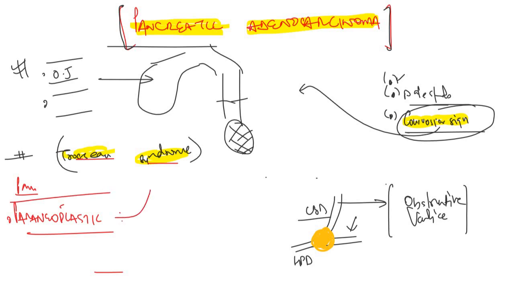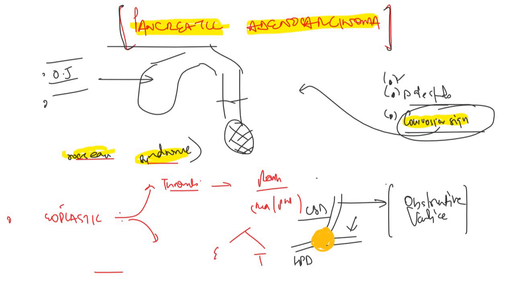So there is a paraneoplastic syndrome in case of pancreatic adenocarcinoma, in which there is thrombophlebitis, which means inflammation of the veins, and as a result of the thrombophlebitis there will be a red or pink colored rash on the extremities and on the trunk, and this is called Trousseau syndrome or migratory thrombophlebitis, and it is seen in case of pancreatic adenocarcinoma. So these are the main points which you have to remember about the pancreatic adenocarcinoma.